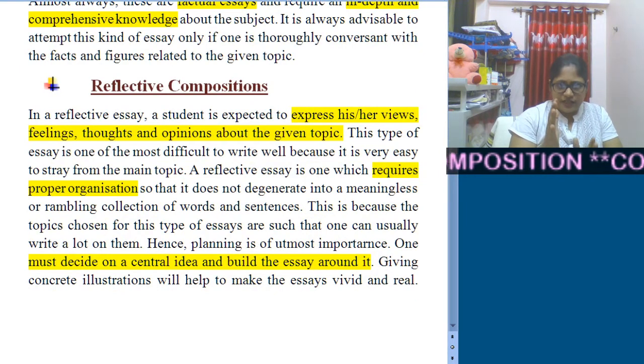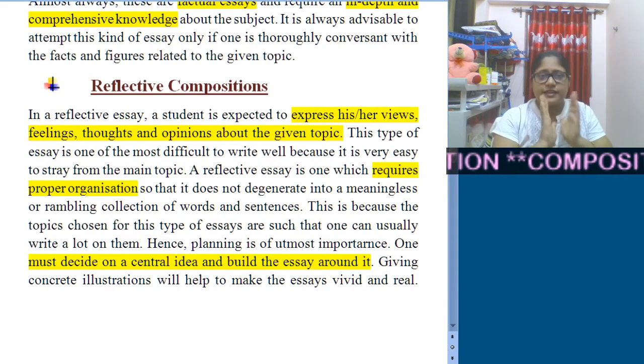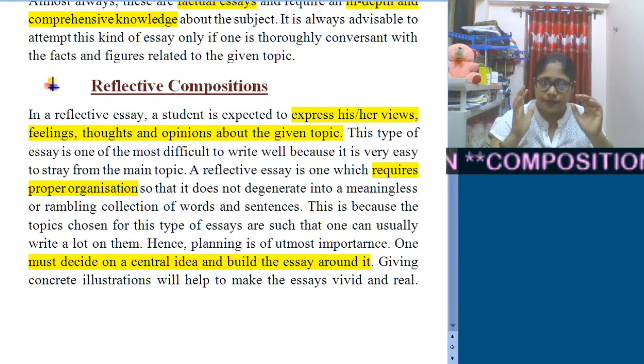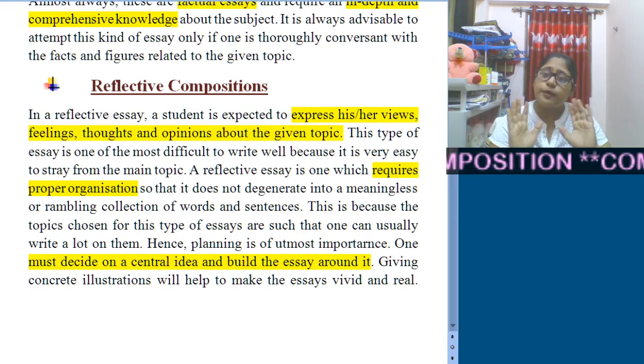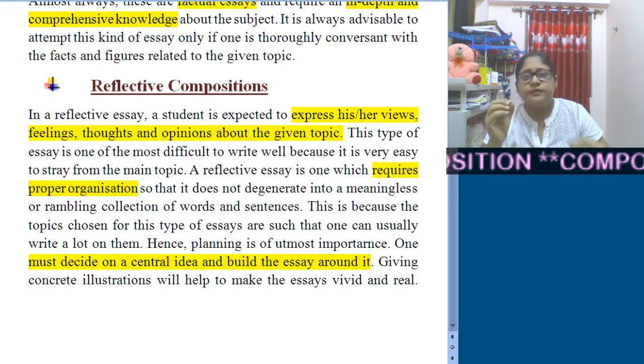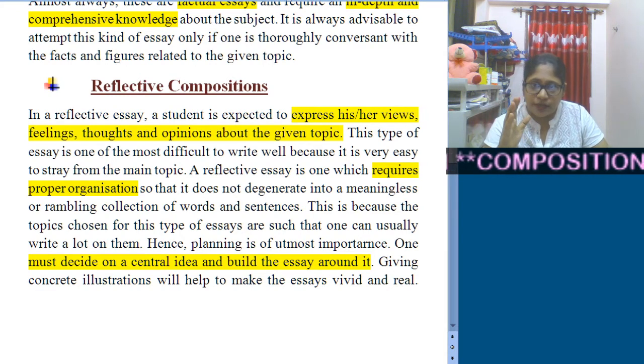In reflective composition, it is expected that you will express your views, feelings, thoughts and opinion about the given topic, whatever you feel. Sometimes you might get topics like argumentative ones, and you need to provide your feelings and point of view.